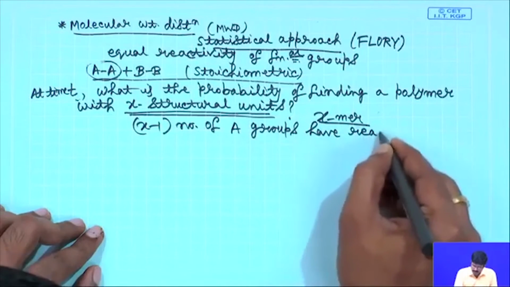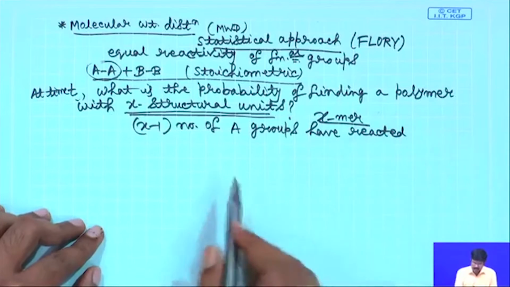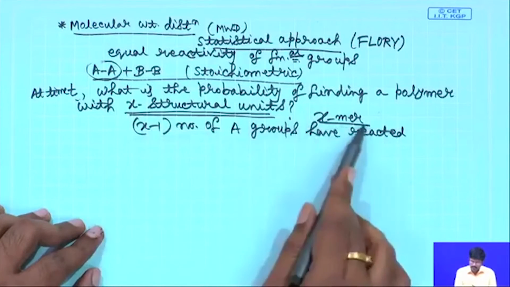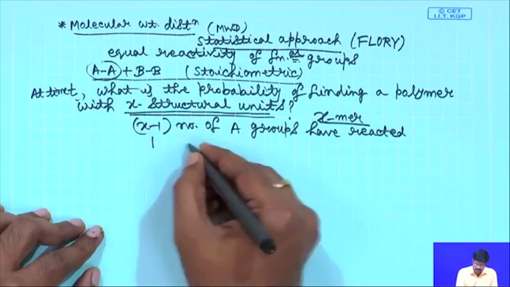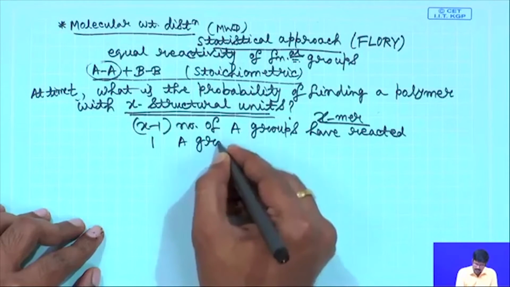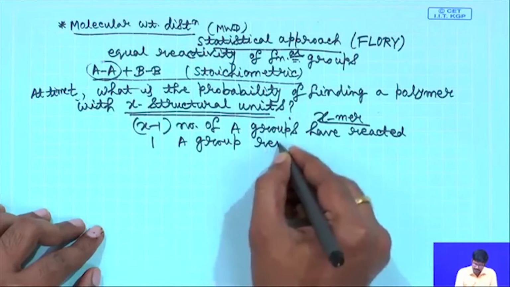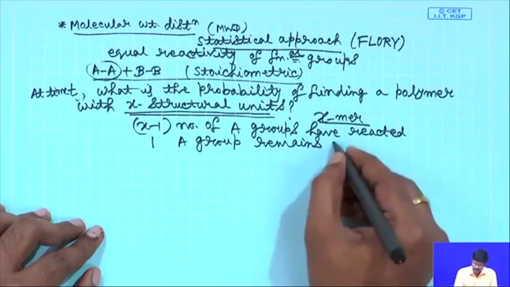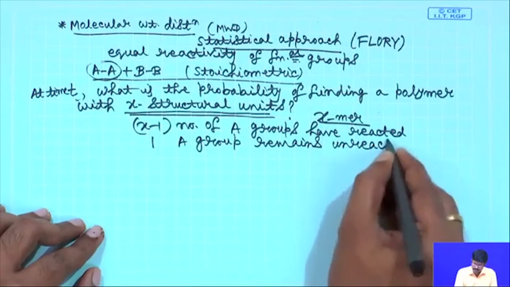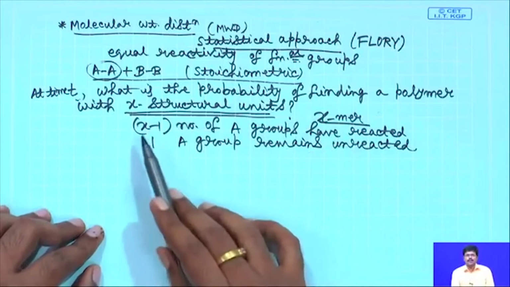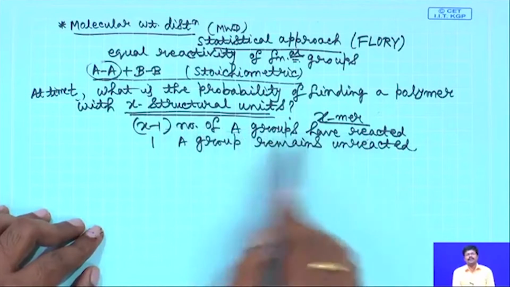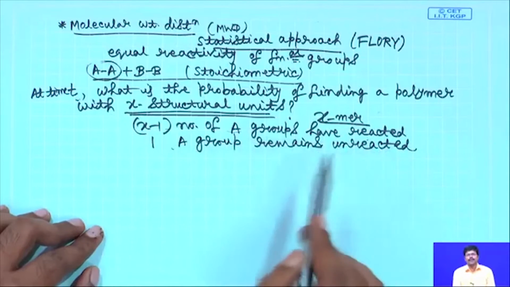So, when you have formed an x mer, to form the x mer, x minus 1 number of A groups have reacted and 1 A group remains unreacted. In the process of formation of x mer, x minus 1 number of A groups have reacted and 1 A group remains unreacted.